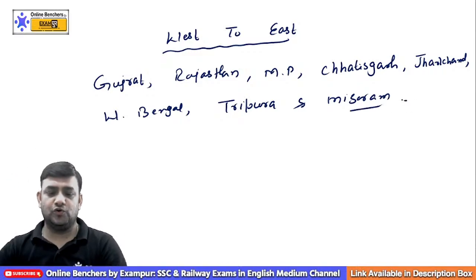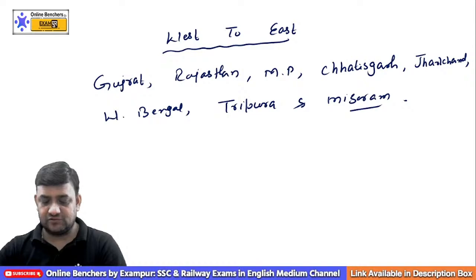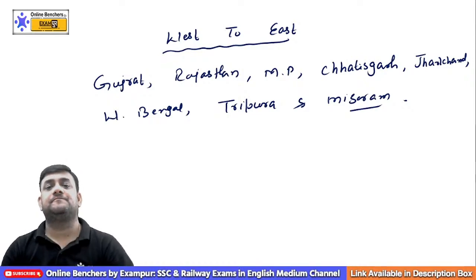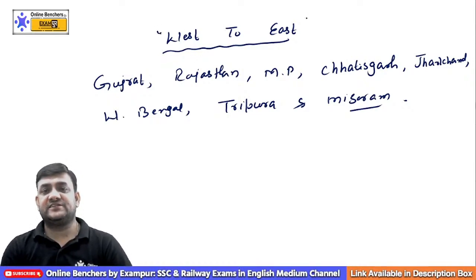So these are those 8 important states from west to east through which the imaginary line Tropic of Cancer passes.